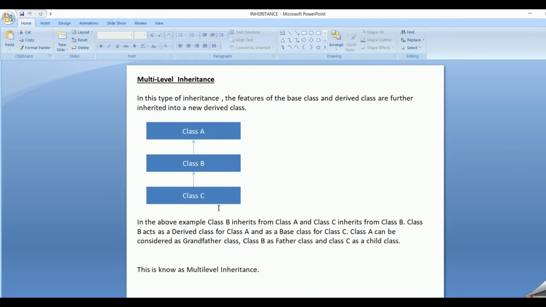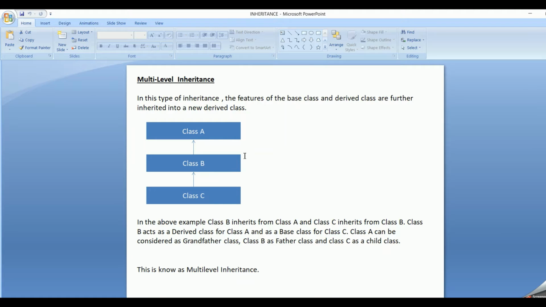So class B acts like a derived class for class A and a base class for class C. So we can say in the above example, class B inherits from class A and class C inherits from class B. So class B is an intermediate class which acts as a derived class for class A and a base class for class C. So in real world scenarios, we can consider class A as grandfather, class B as father, and class C as child class.